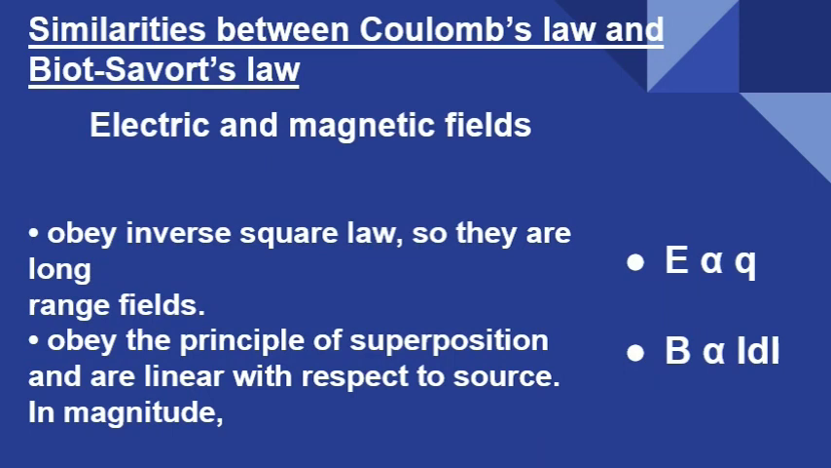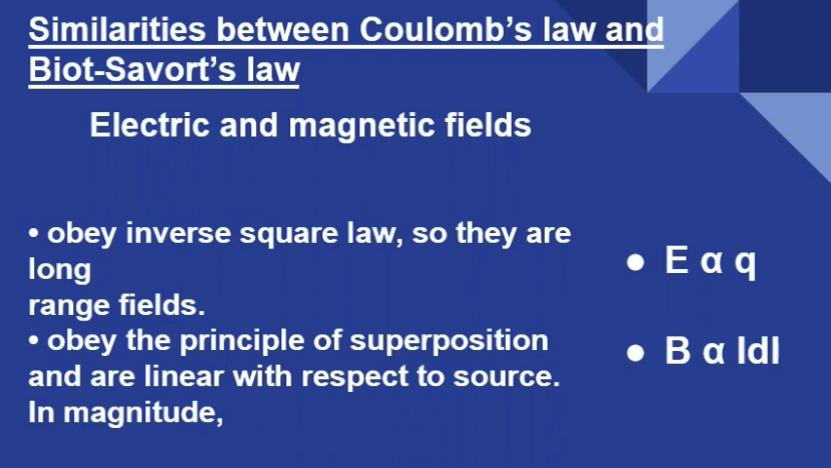Similarities between Coulomb's and Biot-Savart law. Coulomb's law deals with electric field and Biot-Savart law deals with magnetic field. Both electric and magnetic fields at a point are inversely proportional to the square of the distance between the field source and the point. That's why we can say both laws obey the inverse square law. This is the first similarity.